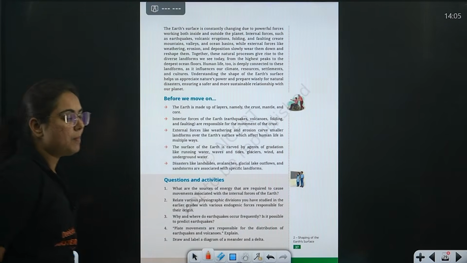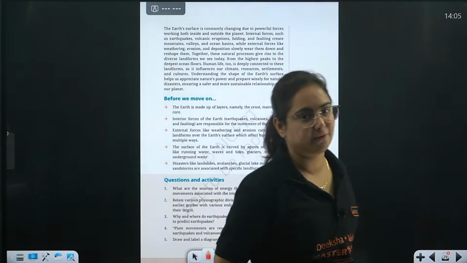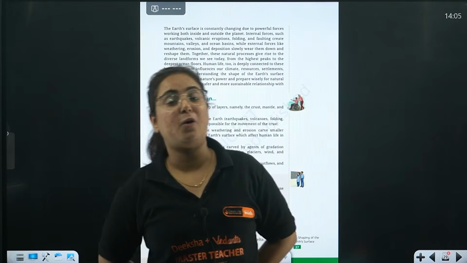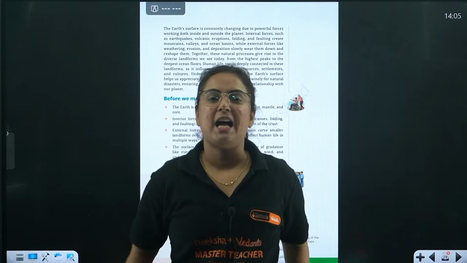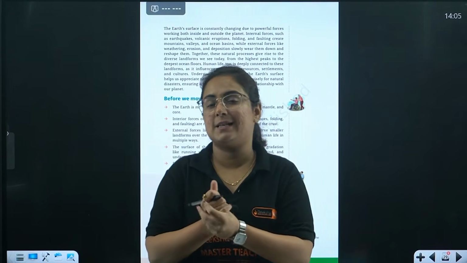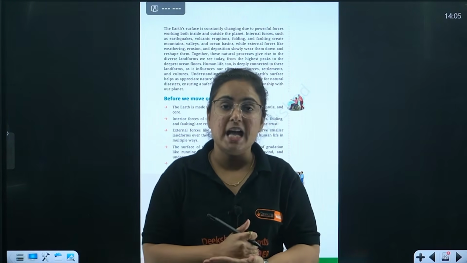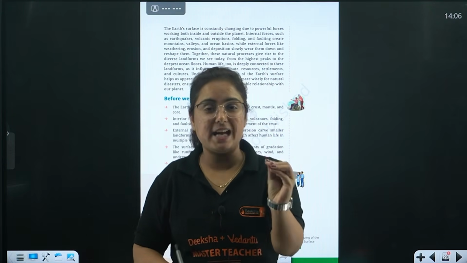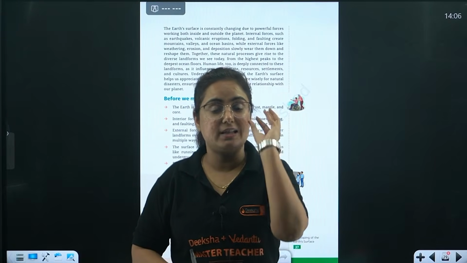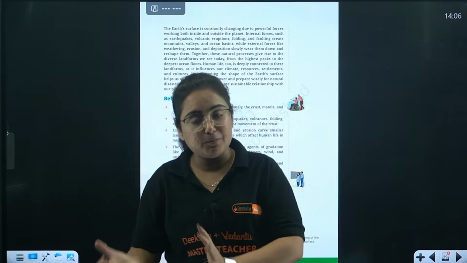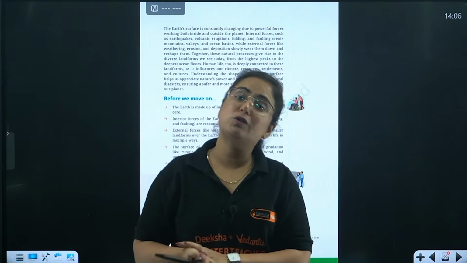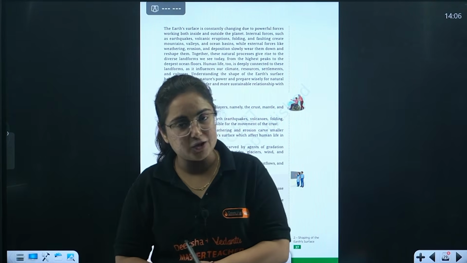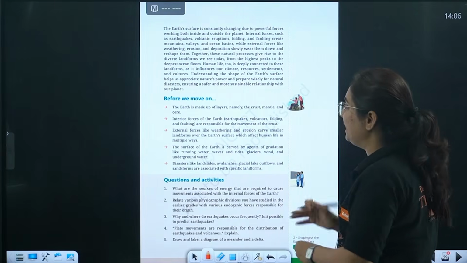So beta, this is about the entire chapter, Earth's surface, right? This is the first chapter of our geography book, second chapter of our part 1 book. The book is the same, by the way. The first chapter from geography is completed line by line from NCERT. Hope that when I was marking the important points, you were also marking. Okay, my dear students, very good for completing one chapter.